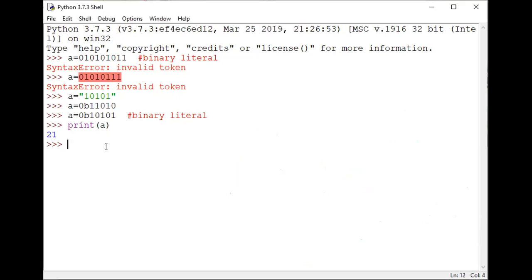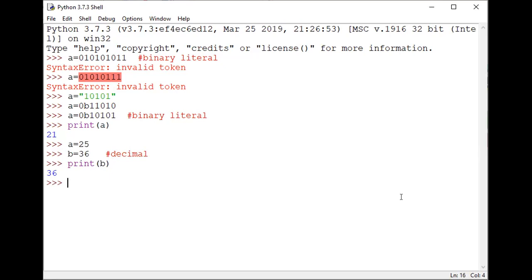Similarly, this is a binary literal. Similarly, I want to represent a decimal literal. For example, a equal to 25 is a decimal value. Let us take b equal to 36. Then b indicates a decimal literal. The decimal system always has base 10, that means 0 to 9 values are there. When I'm printing b, it gives the same value.